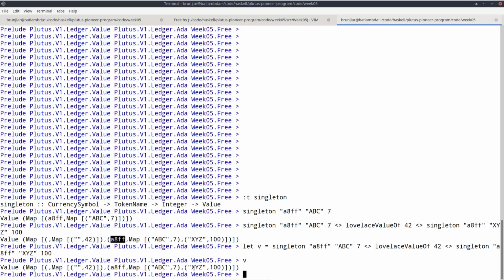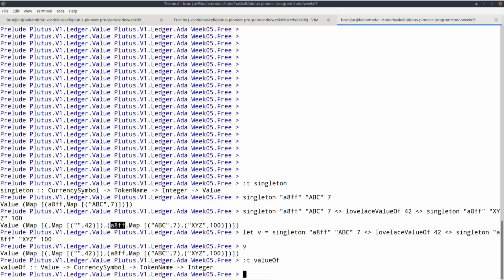And another useful function is, given a value, to extract the amount for a given asset class. That is called valueOf, and it takes a value, a currency symbol and a token name, and gives us the corresponding amount.